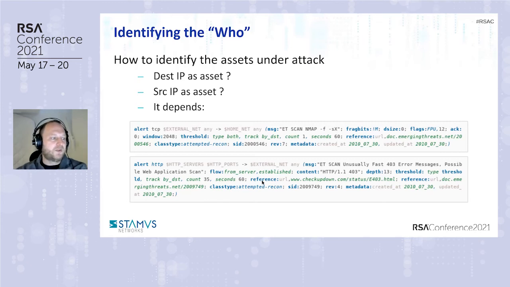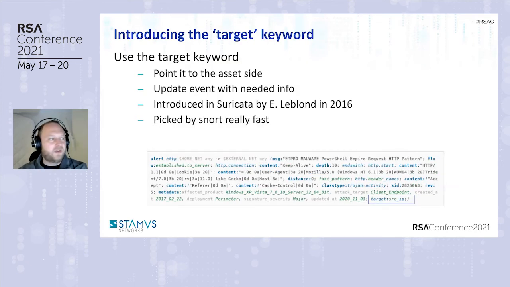Next one. So that's something I introduced by adding the target keyword inside Suricata in 2016. And it's just a simple option that you add to the signature to say that the target, so the asset, is the source or the destination IP in the signature. So by doing this, we can have clear information about what's going on. Next one, please.